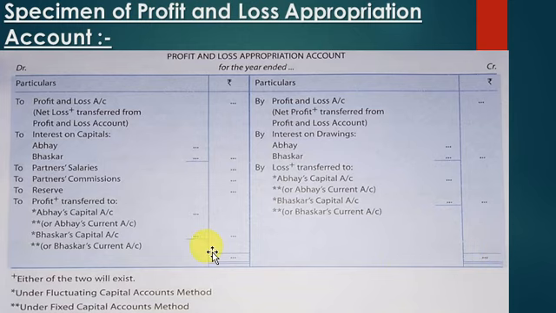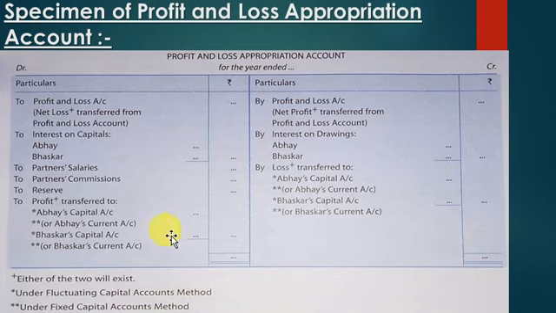So we do it in the same way like we did for profit and loss account. If credit side is more than the debit side, the difference is called net divisible profit. You can see here, it's written profit here, but it is actually called net divisible profit transferred to. Transferred to means it is credited to the partners, Abhay and Bhaskar. The net divisible profit, which will be here in the amount column as a balancing figure, will be distributed among the two partners in their profit sharing ratio.